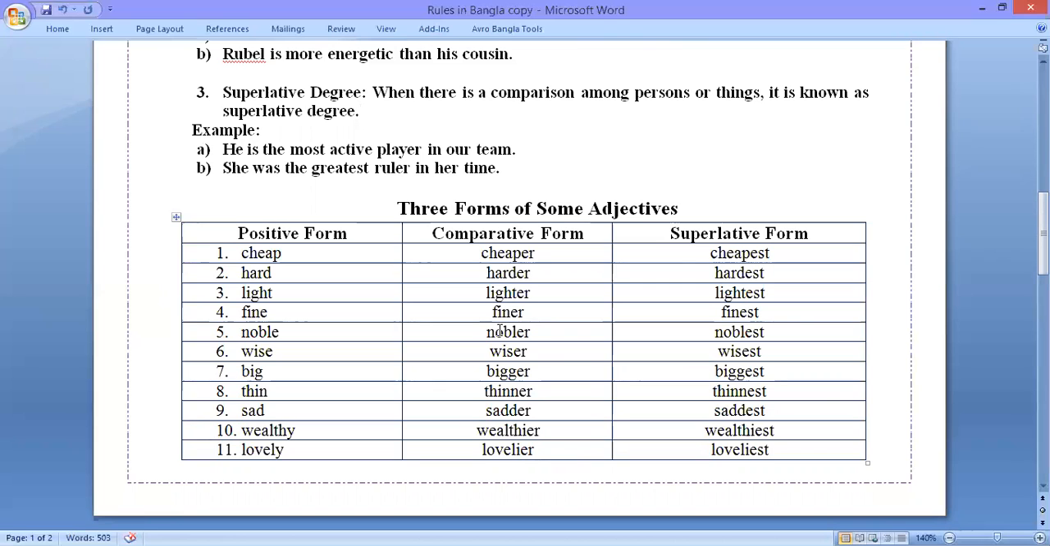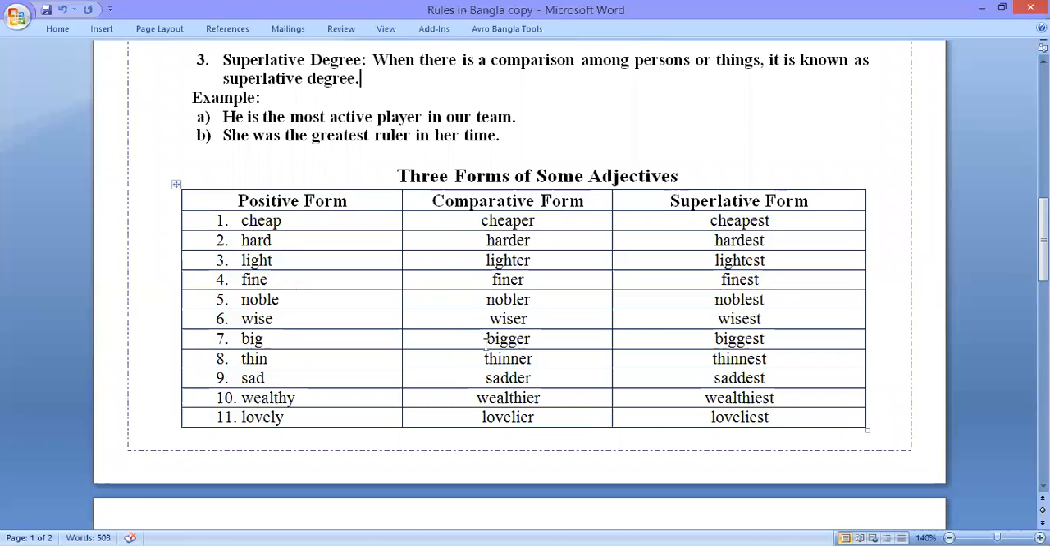But if there is e at the last of the word, at that time we need to use only r to make comparative and st to make superlative, such as fine, finer, finest; novel, noveller, novelist; wise, wiser, wisest. But sometimes the last consonant takes a double form, such as big, bigger, biggest; thin, thinner, thinnest; sad, sadder, saddest.